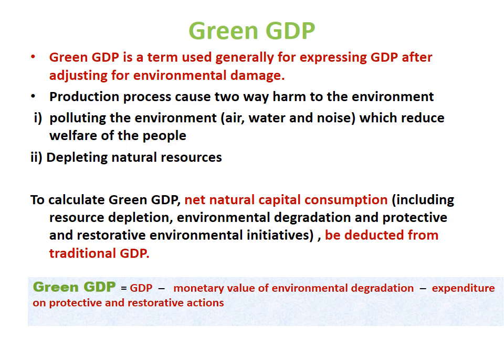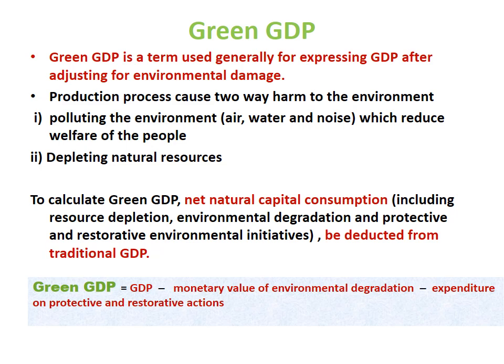In the same way, coal mines are also depleting. So this is the harm which is done to the environment during the process of production. So that means, however the output is increasing, the value of GDP is increasing, but there is some welfare of the people which is decreasing due to the harm to the environment.